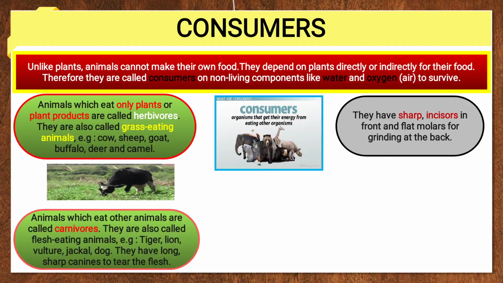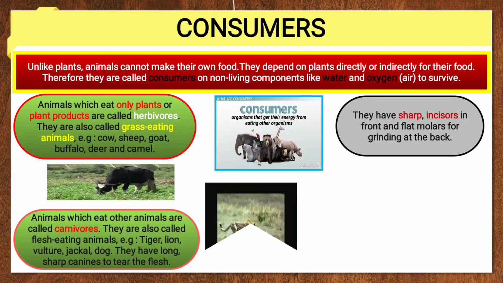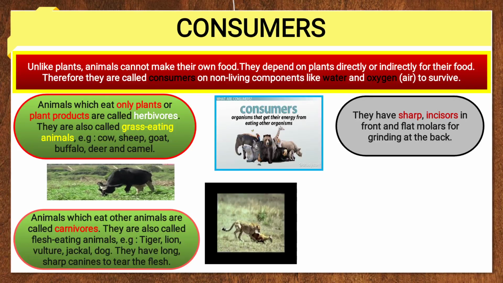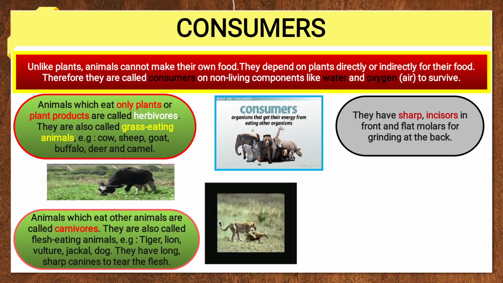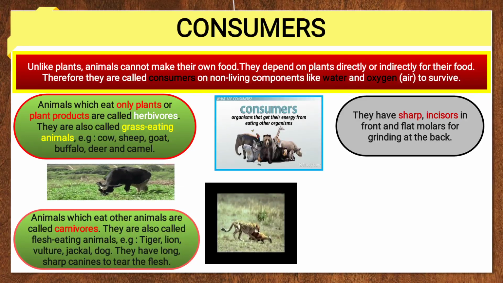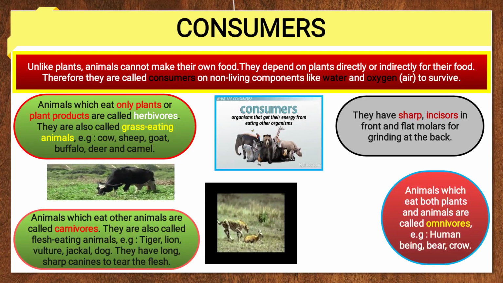Now the characteristic of the teeth: they have sharp canines, while herbivores have sharp incisors, not canines, because those are used for biting food. Carnivores lack incisors; they have sharp canines because they have to tear the flesh. As you see in the picture, the leopard is hunting the deer, so it will eat the flesh of the deer. So they are coming in carnivores.